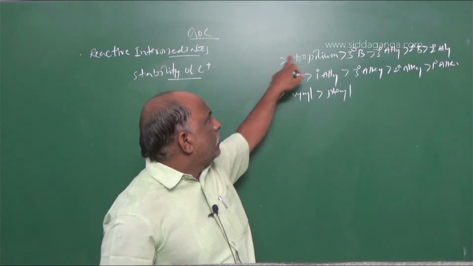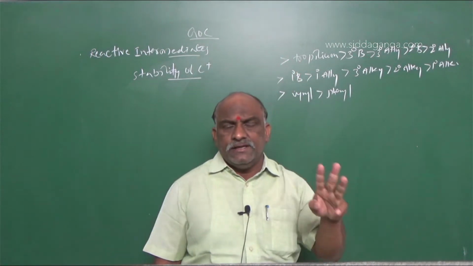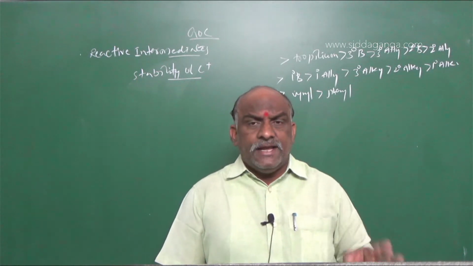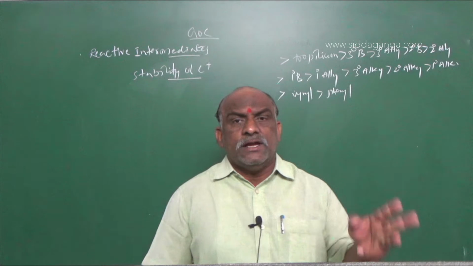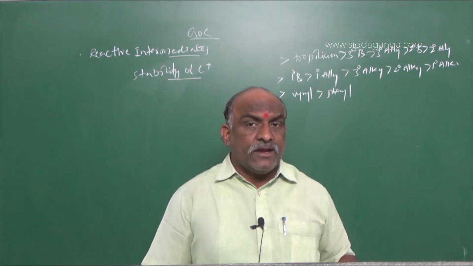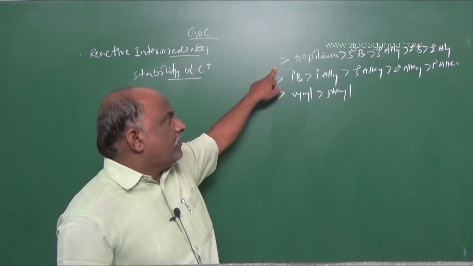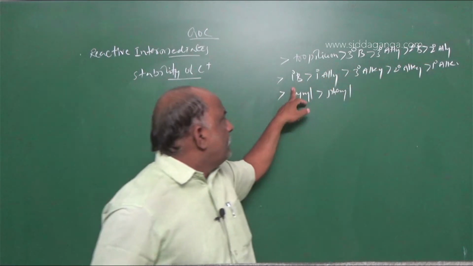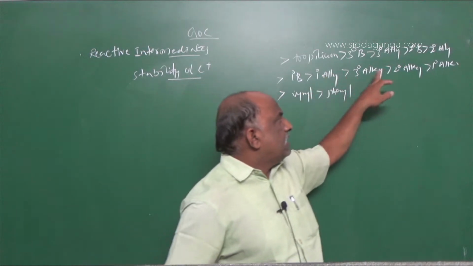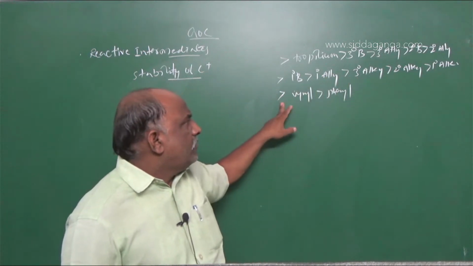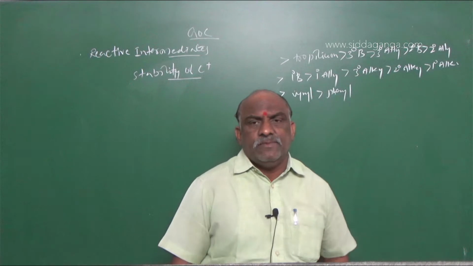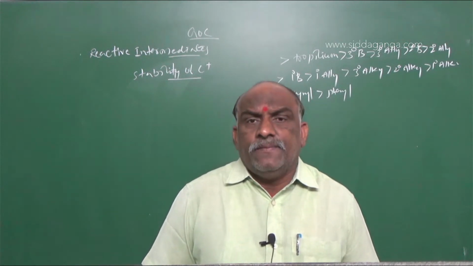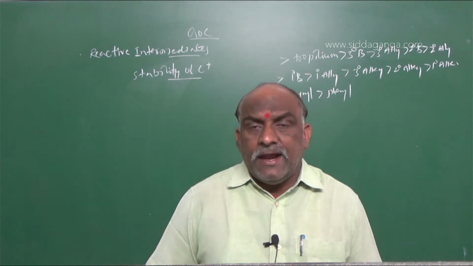Tropylium carbocation. Before the tropylium carbocation, three intermediates were there: tricyclopropyl methane carbocation, dicyclopropyl methyl carbocation, cyclopropyl methyl carbocation. After that, tropylium, the 7-member ring, then tertiary benzylic, tertiary allylic, secondary benzylic, secondary allylic, primary benzylic, primary allylic, tertiary alkyl, secondary alkyl, primary alkyl, followed by vinyl and phenyl. Phenyl is the least stable carbocation. The same order we find for the carbon free radical also.